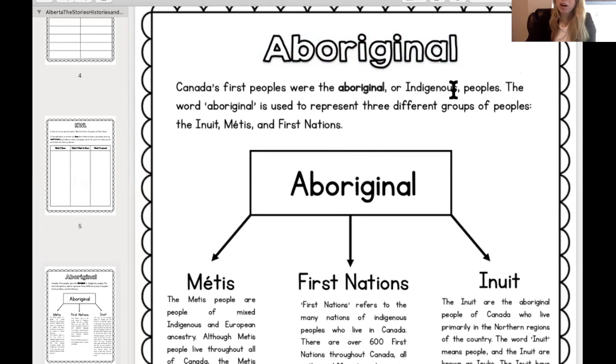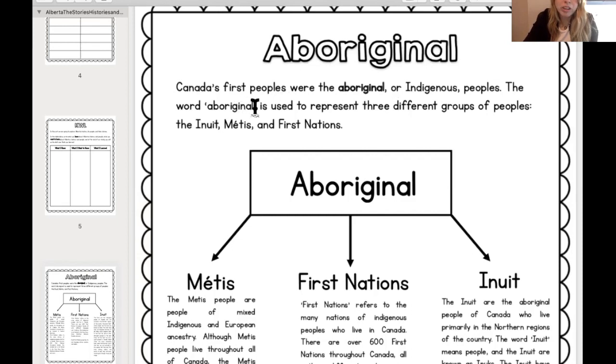So if I make a copy of a page, I keep the original one. That was the one that I copied. Or if there's like a trilogy of movies, like the first Toy Story is the original. Now there's 5 Toy Stories. So original just means the first one that was there. So that's the same here. Canada's first people were the Aboriginal or Indigenous peoples.